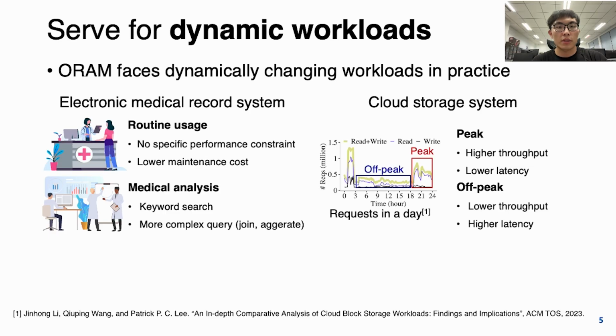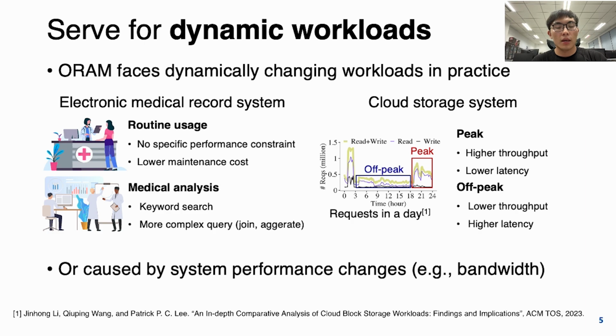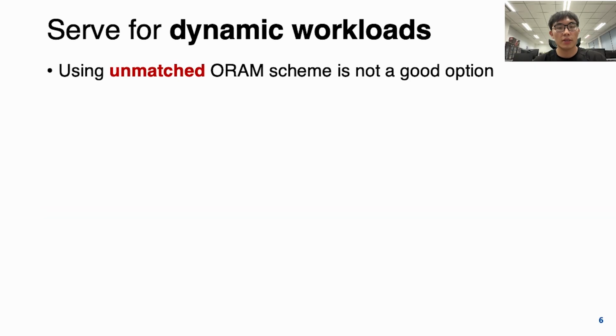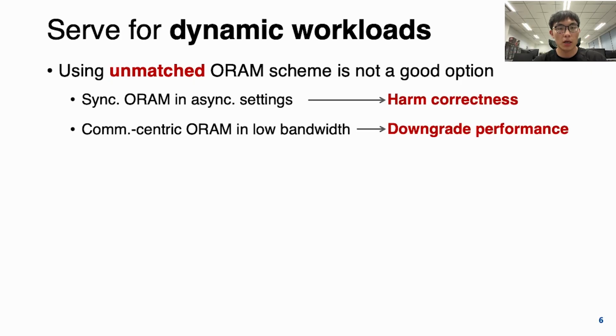Or in a cloud storage system, the request distribution during a day may have peaks and off-peaks, and during peaks it requires higher throughput and lower latency. This dynamic can also be caused by system performance changes, for example, different CPU and bandwidth usage. We find that using an unmatched ORAM is not a good option. For example, using a synchronous ORAM in an asynchronous network could harm the data correctness. And if you are using a communication-centric ORAM in low bandwidth, it will downgrade the performance.